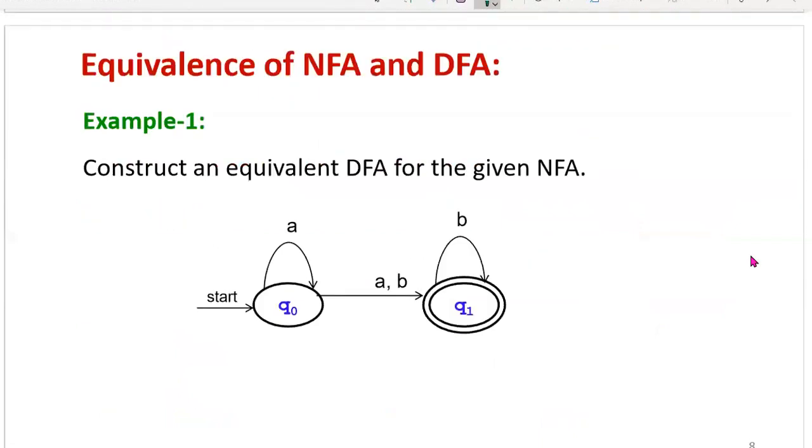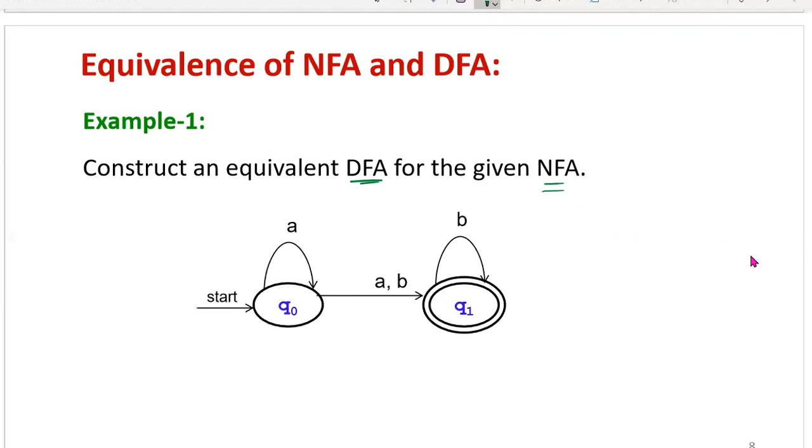So in examination, you will get a question like this: construct an equivalent DFA for the given non-deterministic finite automaton. So we need to construct an equivalent DFA from where? From the given non-deterministic finite automaton.